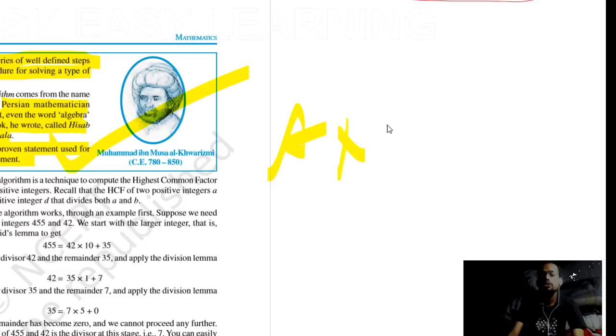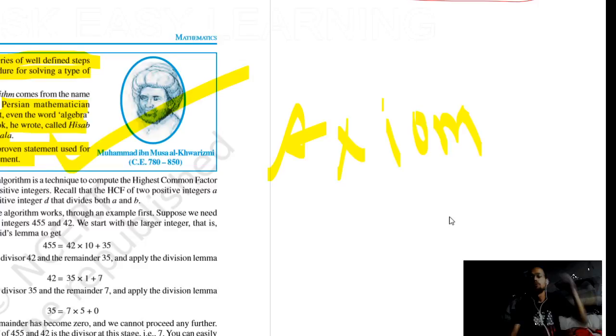It can only be understood with our basic intuition or basic logic, which our brain says is correct. We cannot prove it, we can only understand it. So such statements are called axioms. So in number system we call this a lemma. So a lemma is a proven statement used for proving another statement.